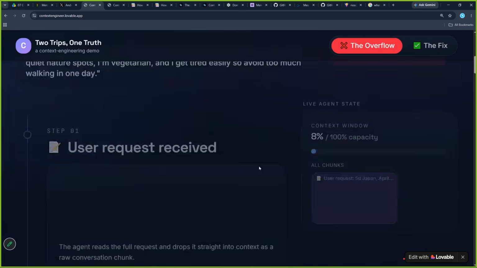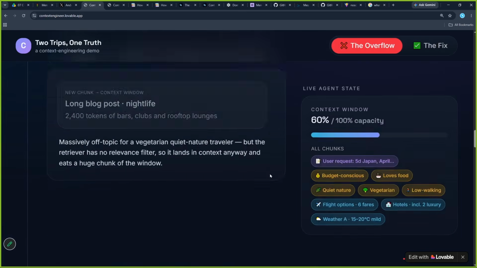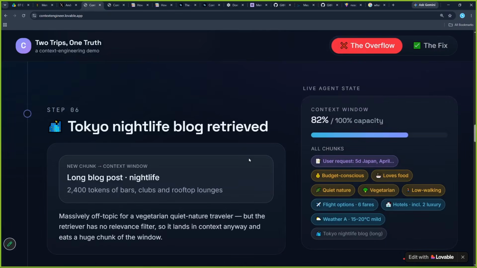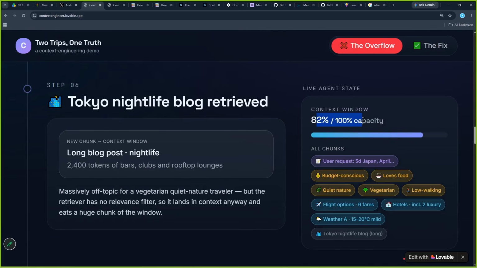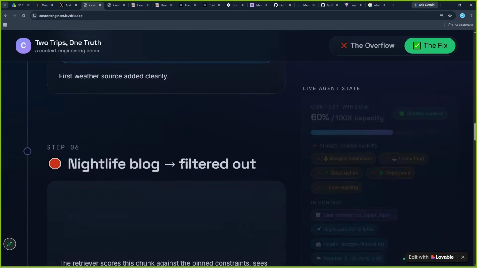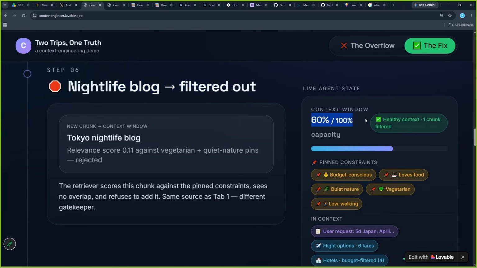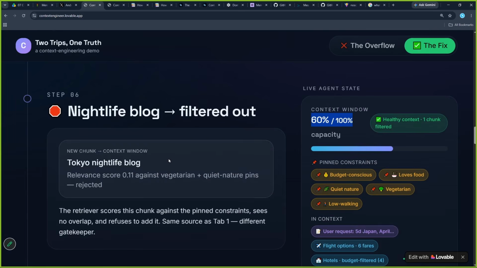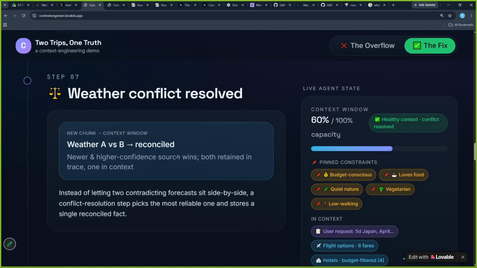But in this other scenario, by the time we came to this Tokyo nightlife blog, it is 82%. But because we are smart enough this time to manage our information, with this nightlife blog we are still at 62%. We have saved 22.2% of the information.